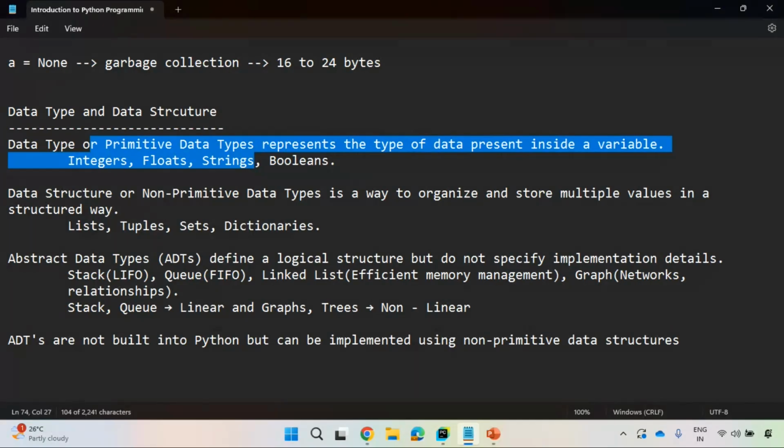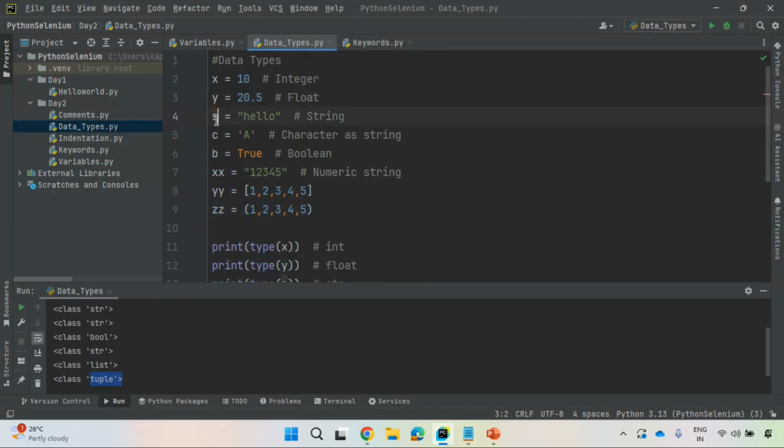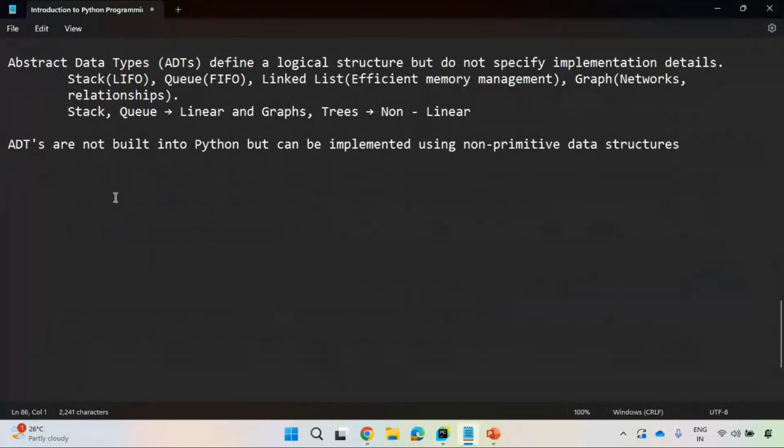One more important thing. Observe here, this is a variable. I'm storing some static data. Is there any way to read the data dynamically from the user? Yes, you can read it dynamically from the keyboard. So how can you do that? Reading data from the user, how will the user enter the data? By using the keyboard, right? So how can you read the data? By using the input method, guys.